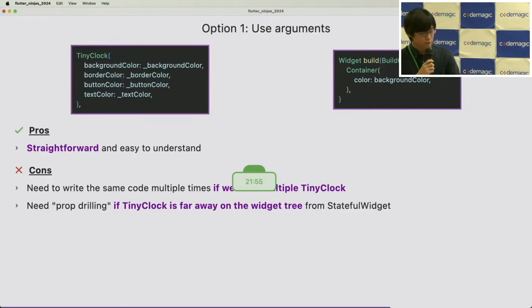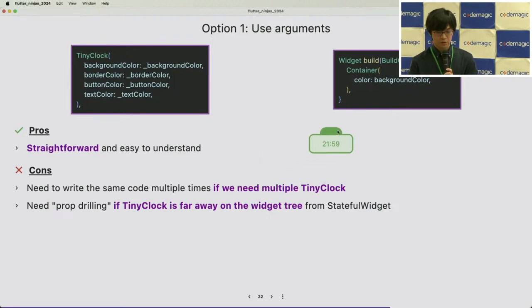So the first option is very simple: just use arguments. We can prepare the constructor with an argument for the colors, and just pass the state to the constructor. The widget can use those parameters, for example a background color, from the field.